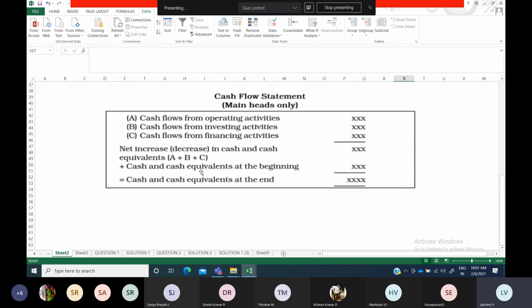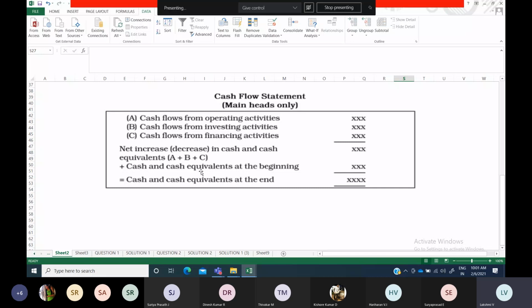You have to take only at the end for preparing your cash flow statement. Before that, while considering current assets and current liabilities, you should not take that. Your opening balance of cash and cash or bank both, and closing balance of cash and bank only, will be taken to the cash flow statement.